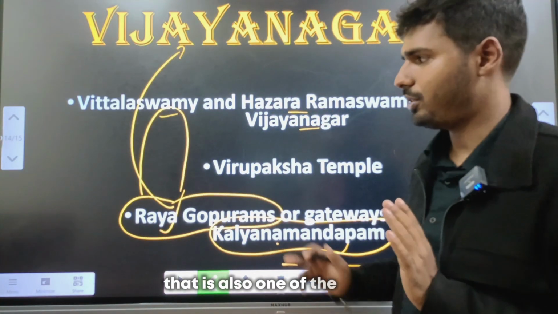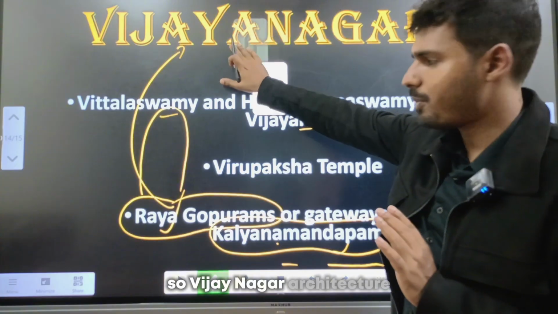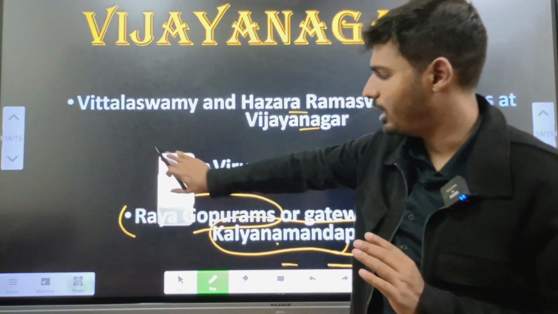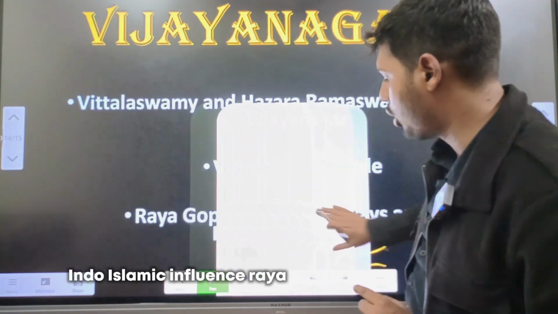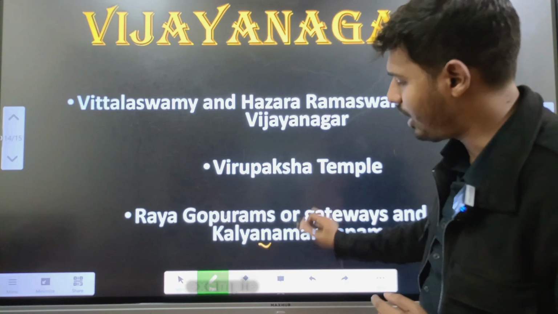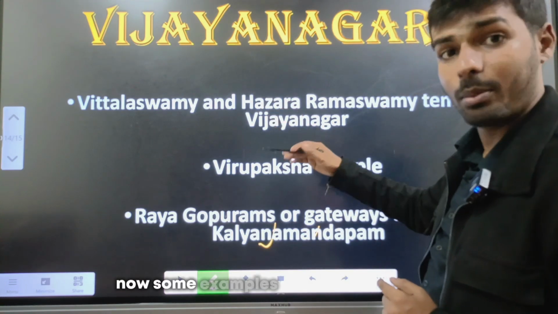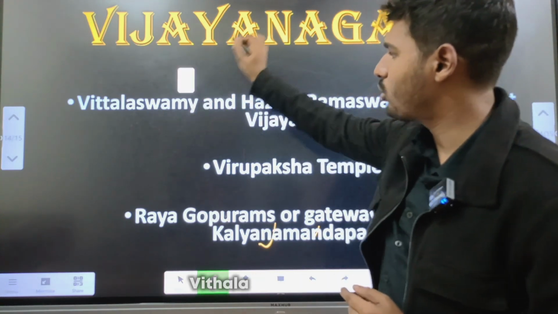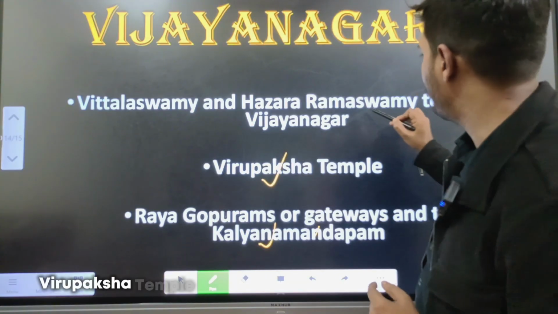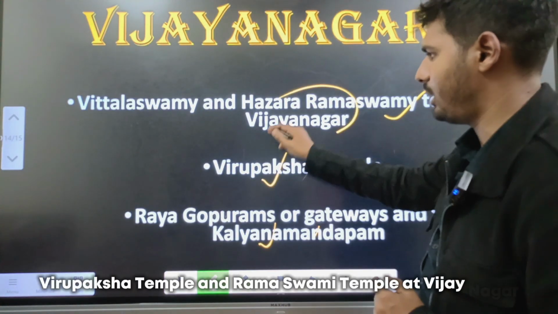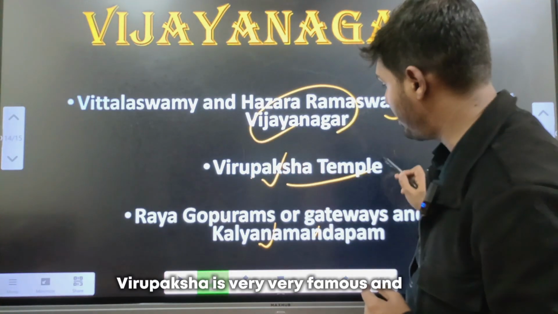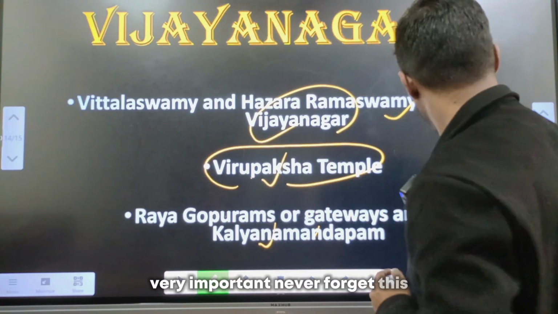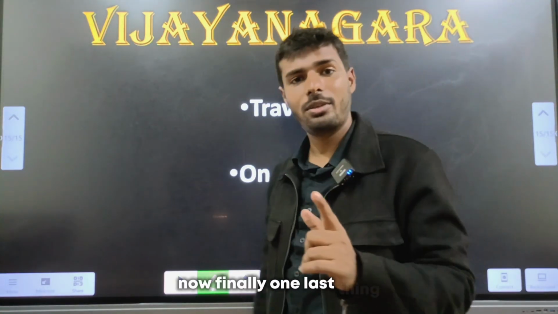So Vijayanagara architecture, I've given you 3 key points: Indo-Islamic influence, Raya Gopura, and functional architecture. Example, Kalyana Mandapa. Now some examples of the temples itself: Vittala Swami temple, Virupaksha temple, and Ramaswamy temple at Vijayanagara. Virupaksha is very famous and very important. Never forget this.